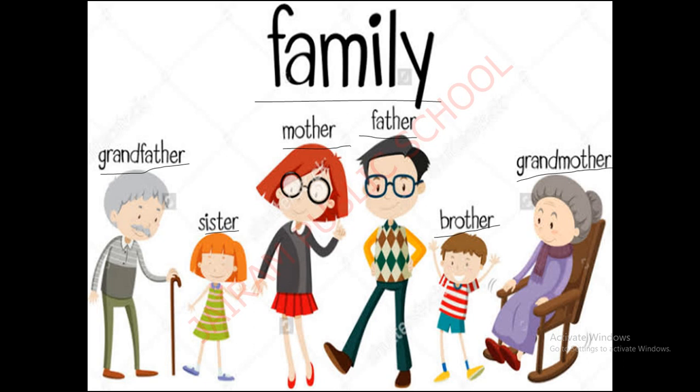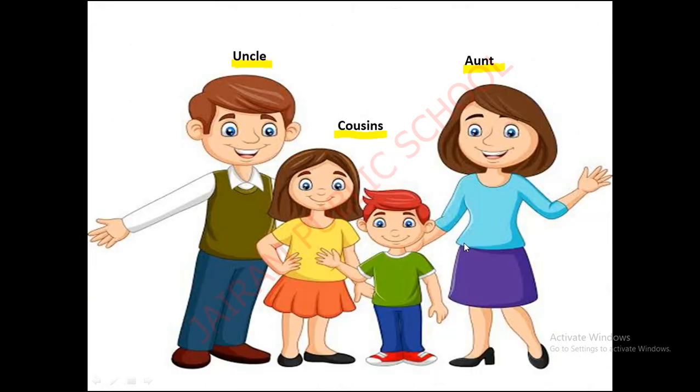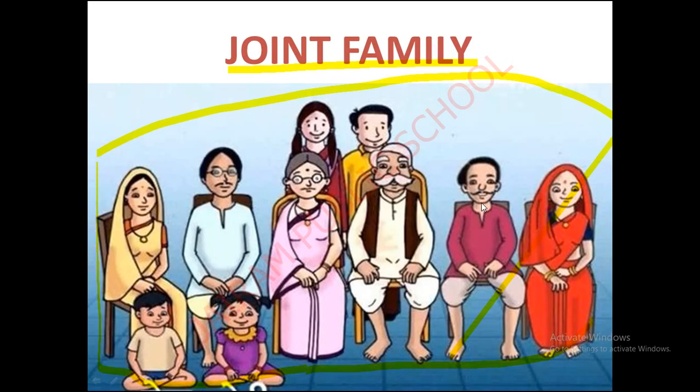Okay children. Good. In the previous session, we saw about the family. In family, we have all the family members like grandfather, sister, mother, father, brother, grandmother. Like this, we have the members in the family. Then we have other members also like uncle, cousins, auntie. Then we saw about the two families, that is joint family and nuclear family. In joint family we have more number of people.